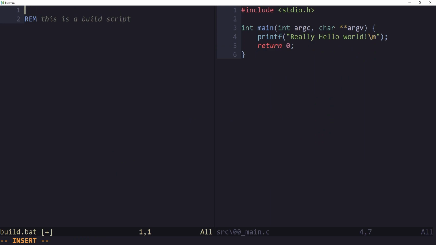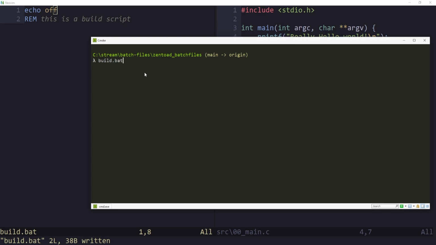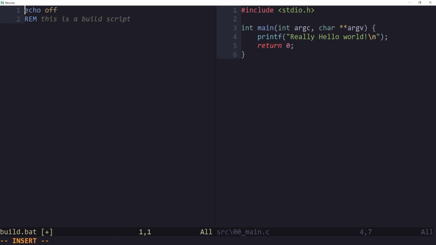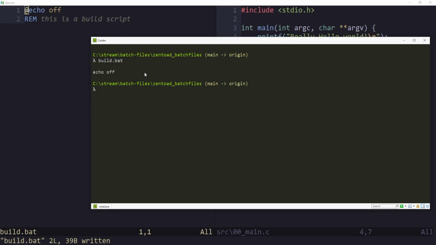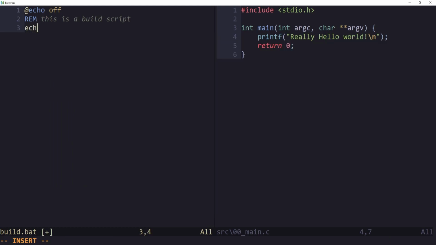The way to do this is to say echo off. Now it won't echo all the lines. But it echoes echo off. We can fix this by putting an @ sign in front of echo so it won't print that either. Okay, it did nothing. What if you do want to say something? Then you can just say echo. This is a build script.